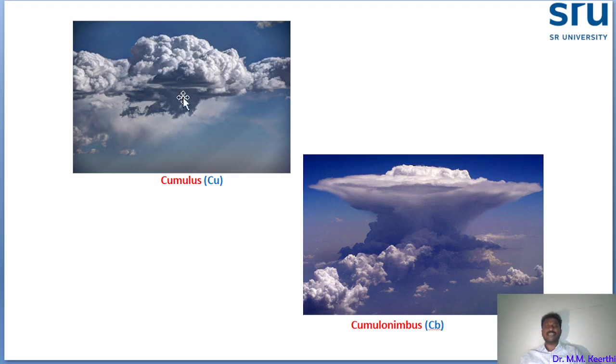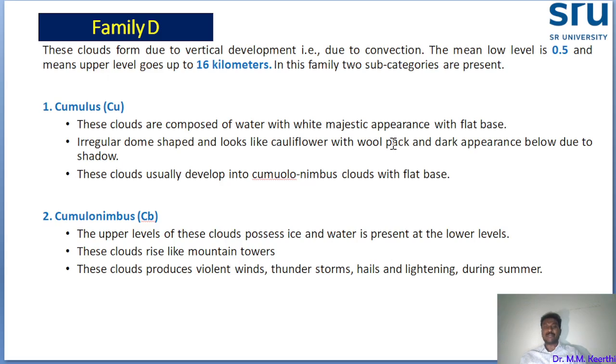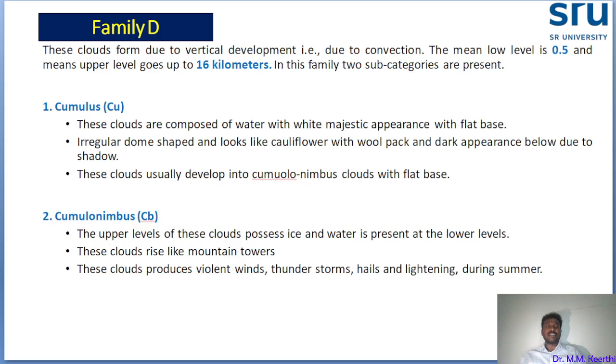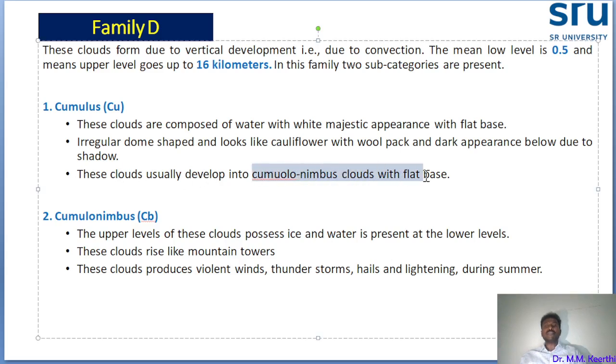Easily we can understand. You see this picture, it is looking like cauliflower. Easily identified, these clouds are called cumulus. The base will be flat and the top will be round shaped, and another identification is the cauliflower shape. It will create a shadow underneath, and it's a globular mass. These clouds usually develop into cumulonimbus clouds with a flat base.